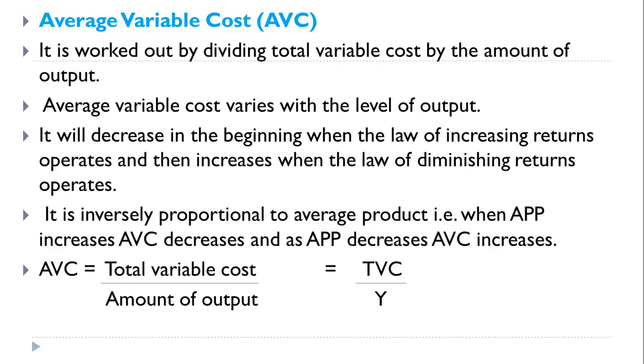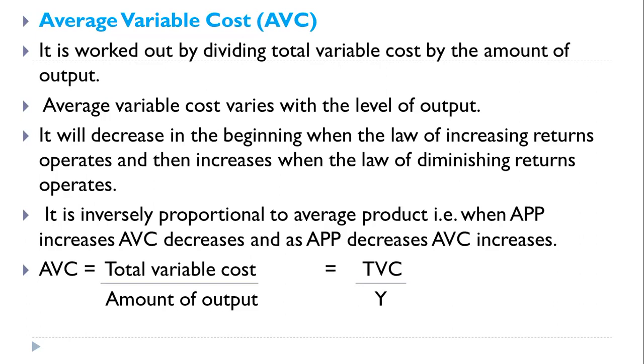So it will decrease in the beginning, which cost? Average variable cost. It is inversely proportional to average product. You know average product, total product, and marginal product. These are very important product relationships. We can also see them in detail in the factor-product relationship, where I'll explain clearly what average product is.